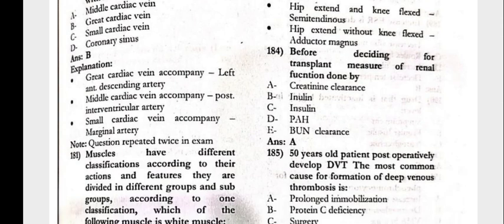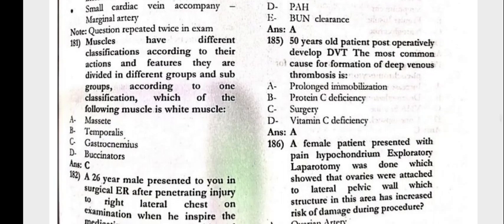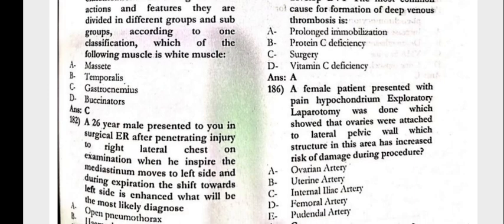Next, 183, which of the following muscles causes hip and knee flexion? That is sartorius. Before deciding for the transplant, the measure of the renal function is done by the creatinine clearance. The 50-year-old patient post-operatively developed DVT. The most common cause for the formation of DVT is prolonged immobilization.